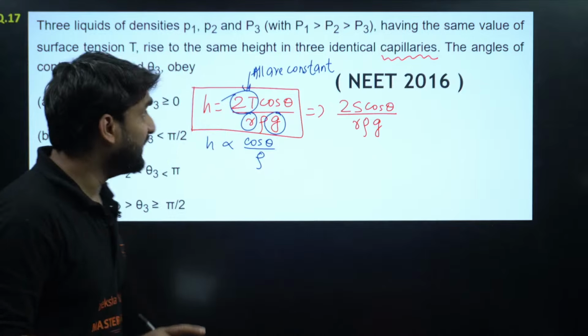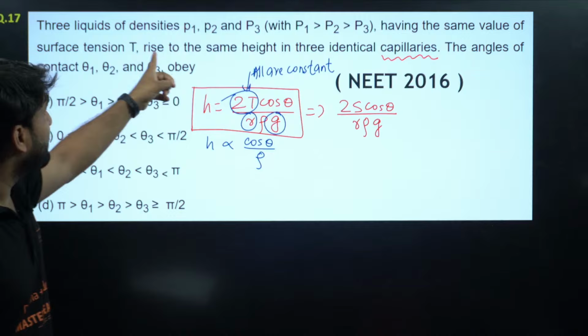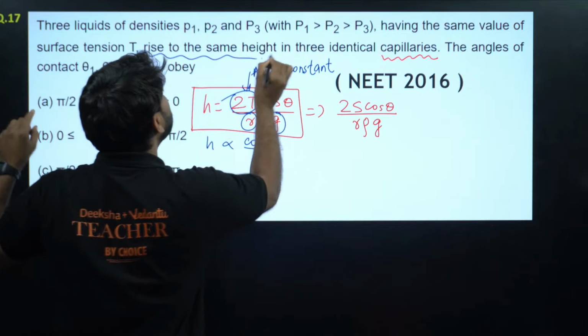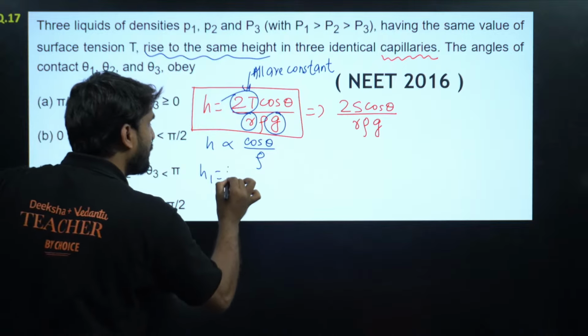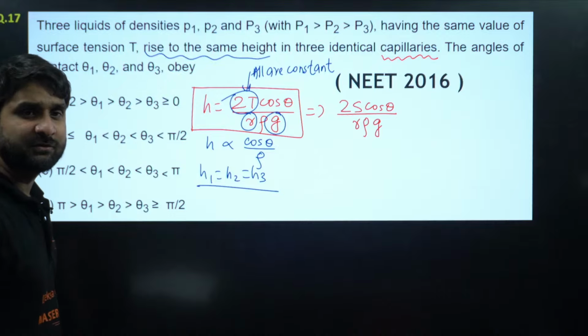Can you see here, in this question, having the same value of surface tension, the liquids rise to the same height. It means that h1 is equal to h2 is equal to h3. The capillary rise is the same for all 3 liquids.